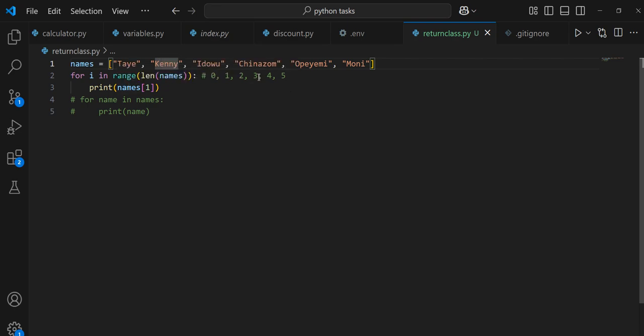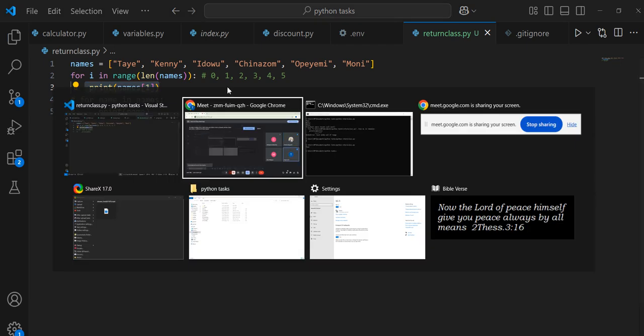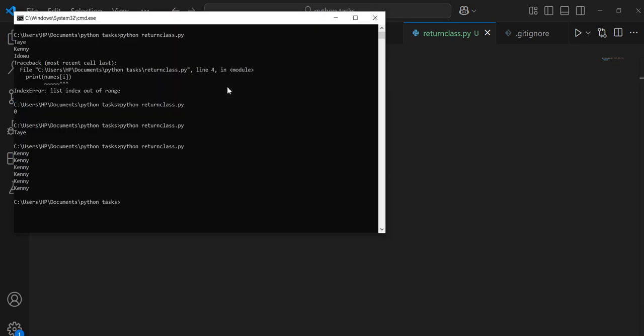Then 3, prints Kenny. i is 4, prints Kenny. i is 5, prints Kenny. Do we understand? So this is going to print Kenny 6 times.